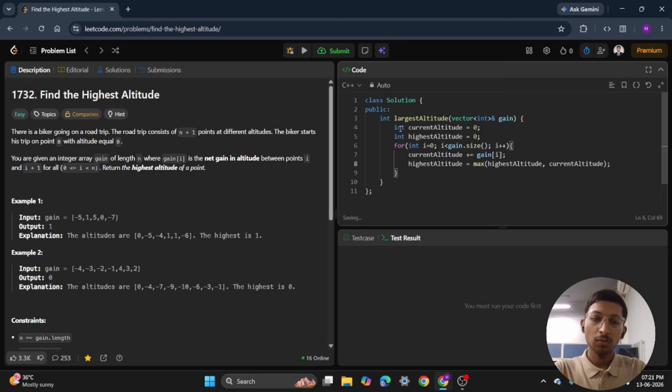After the loop finishes, we will return the answer. So we will return highest altitude.